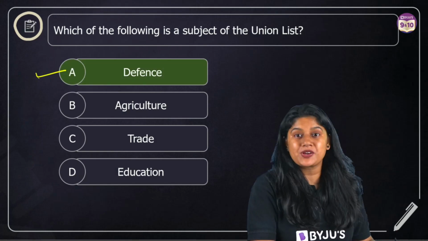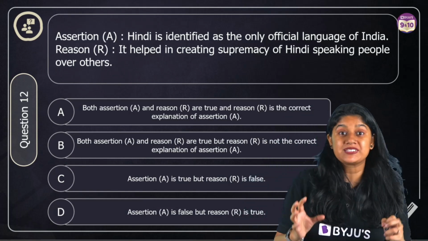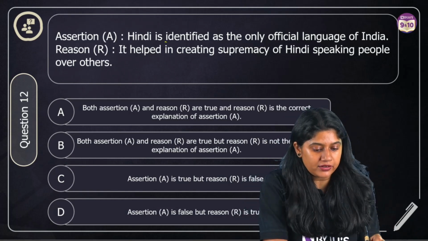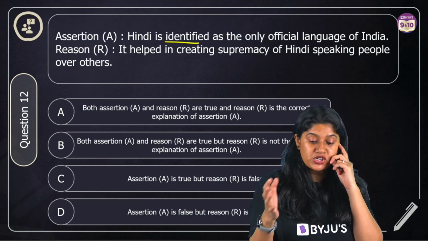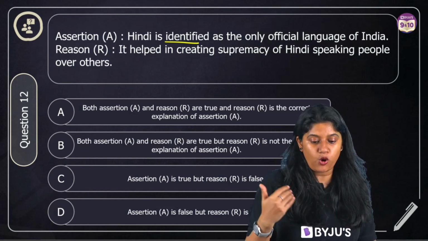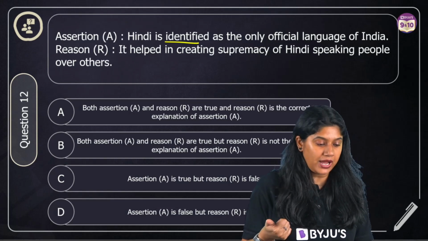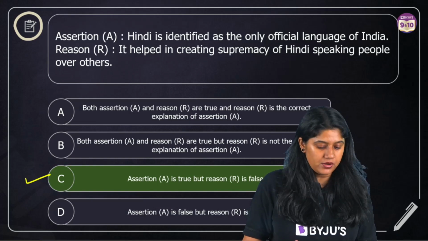So yes, everyone, this question is done. Now let's take a look at the next question, which has an assertion and a reason. The question is: Hindi is identified as the only official language of India, and it helped in creating supremacy of the Hindi speaking people. We know that statement A is true and statement R is false. So here we have the correct answer.